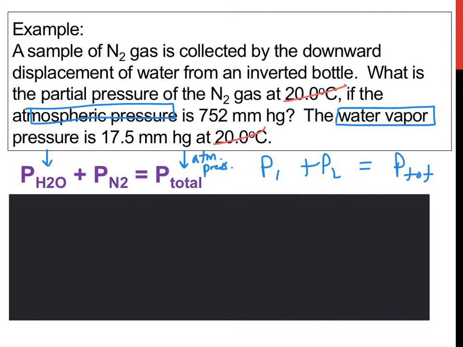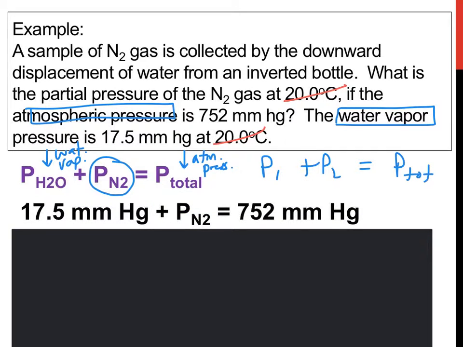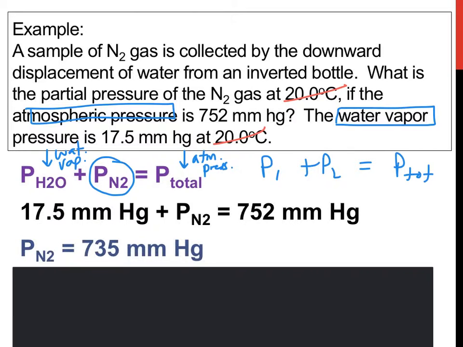So that's a good thing to note. And this would be the water vapor pressure. And then, of course, we're looking for the pressure of nitrogen gas. So we would plug in the values for water vapor pressure at 17.5 millimeters mercury and the total atmospheric pressure of 752 millimeters mercury. And then we would solve by subtracting 17.5 on both sides and getting a value of 735 millimeters mercury for the pressure of nitrogen inside that bottle.